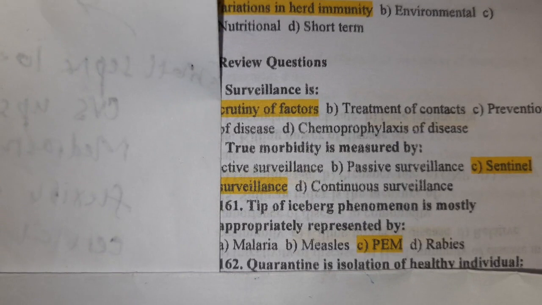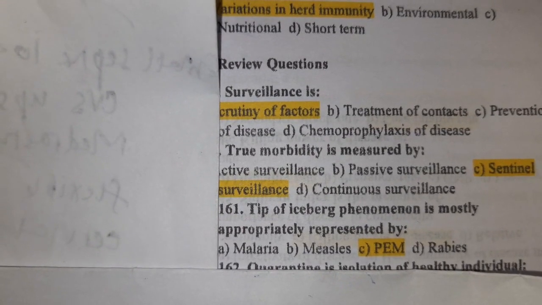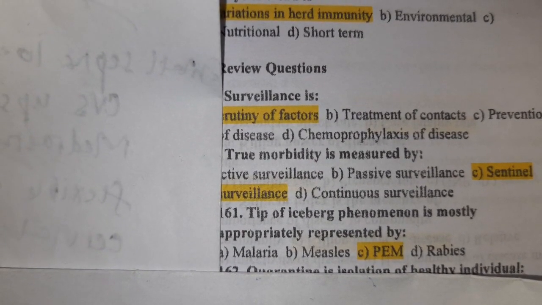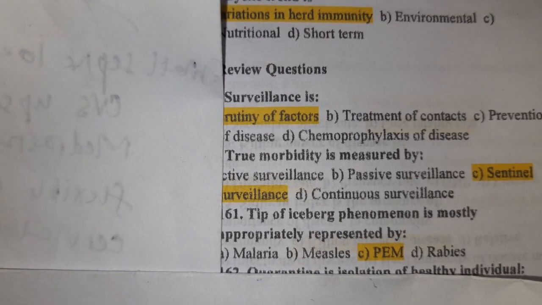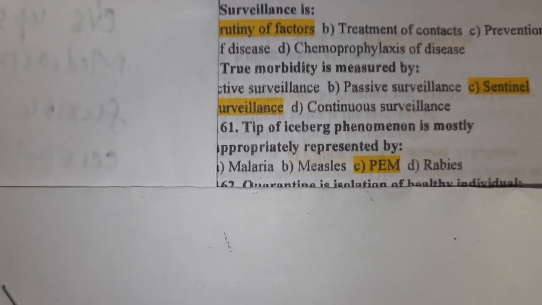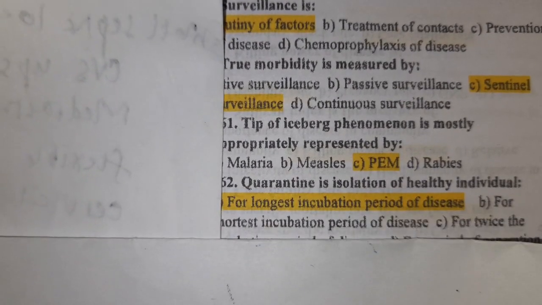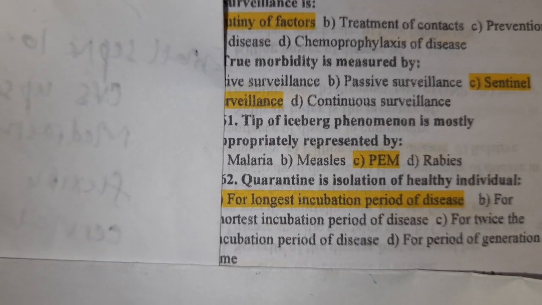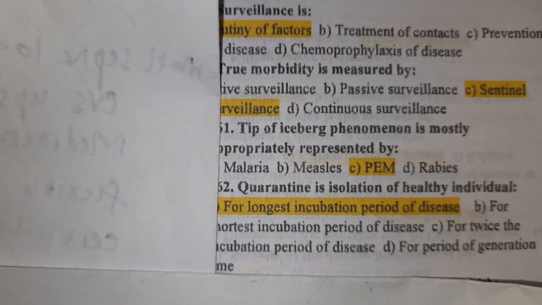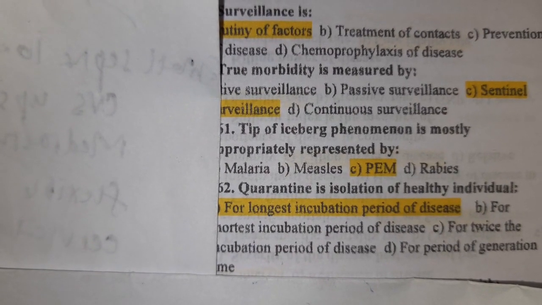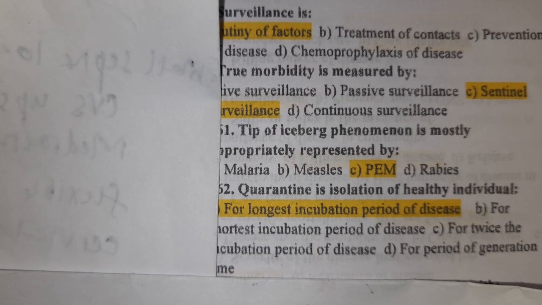Tip of the iceberg is most appropriately represented by protein energy malnutrition. Quarantine is isolation of healthy individuals for the longest incubation period of the disease.